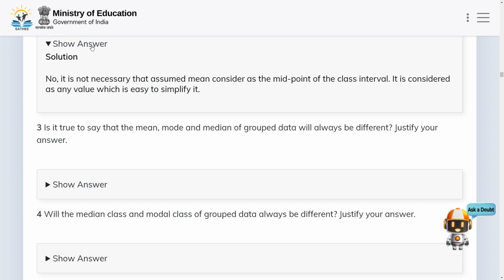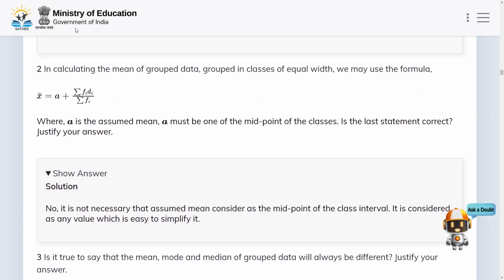So the last sentence, a must be one of the midpoints of the classes, is a wrong line. That is why the last statement is not correct. This is a false statement.